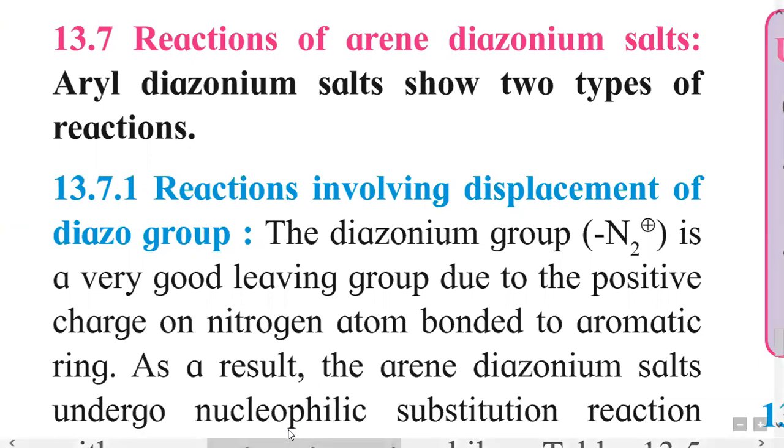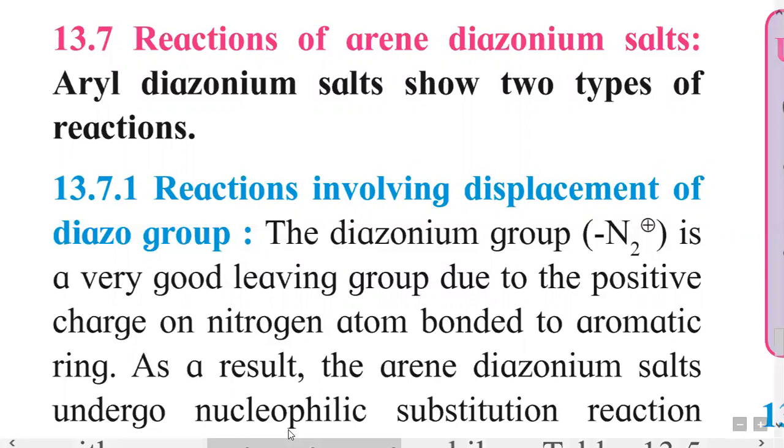So we know when aromatic primary amine like aniline is treated with nitrous acid, that is NaNO2 and HCl, then this NH2 group in benzene ring is substituted by N triple bond N with positive charge on one nitrogen, and along with this halide ion is present, that is called as an arene diazonium salt.